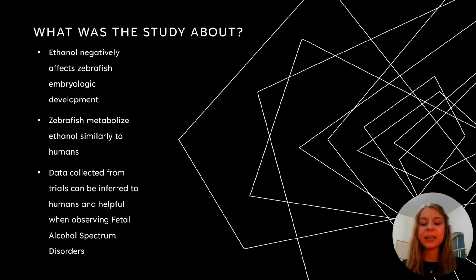So the study observed how ethanol affects embryologic development in zebrafish. Zebrafish were used because of the genetic similarity they have to humans and how similarly they metabolize ethanol in utero. The study was conducted because the scientists sought to investigate the effects of alcohol in zebrafish embryos, which can be inferred to humans and benefit people who suffer from fetal alcohol syndrome disorders.